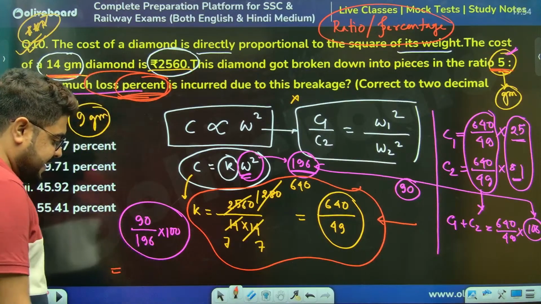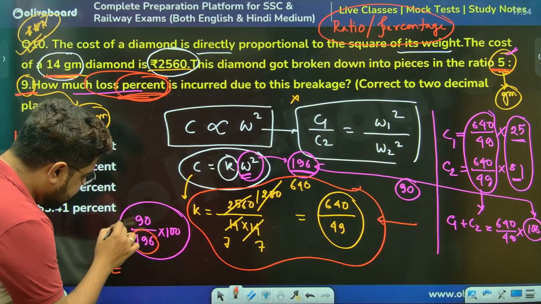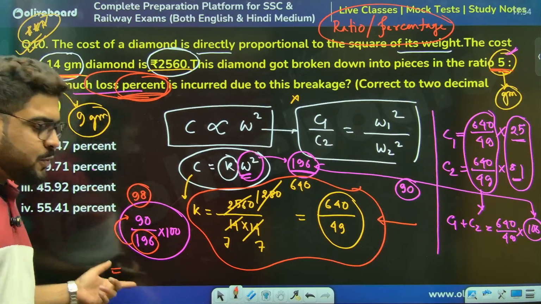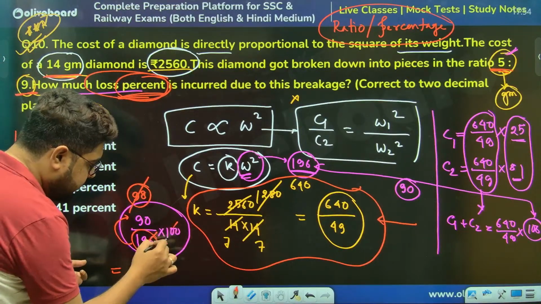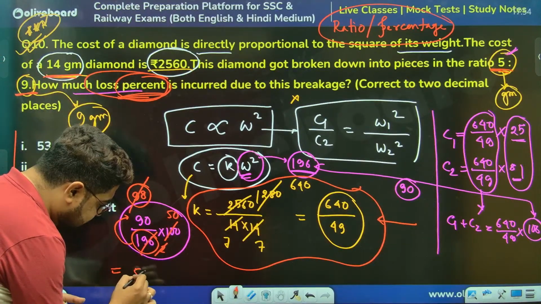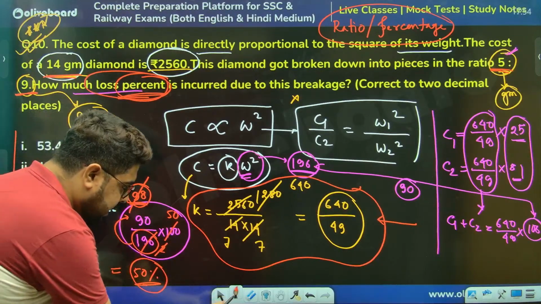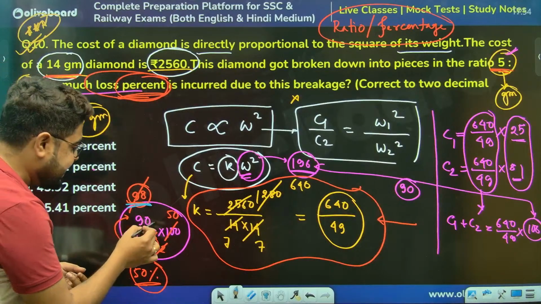It is 196. If the numerator was 98, 98 by 196 is half, 50. So the answer would have been 50%. But the numerator is not 98, it is 90.